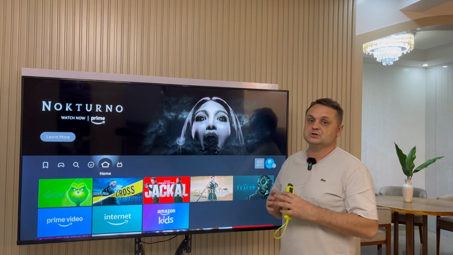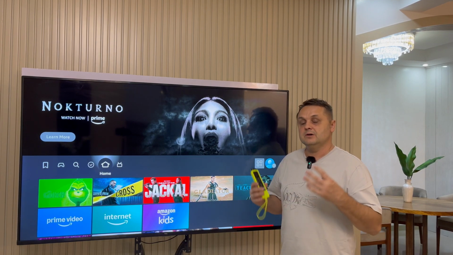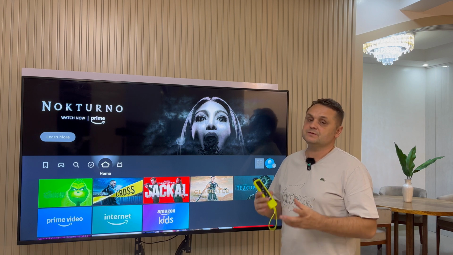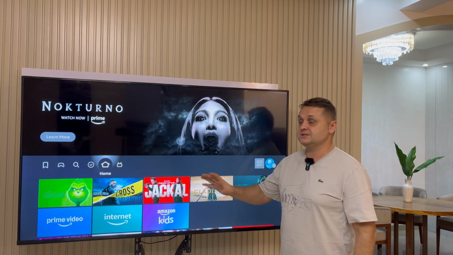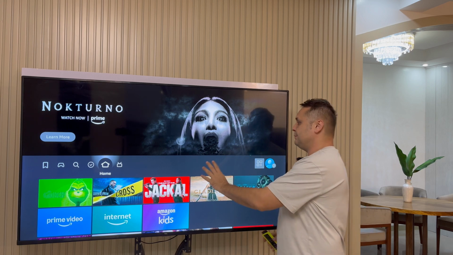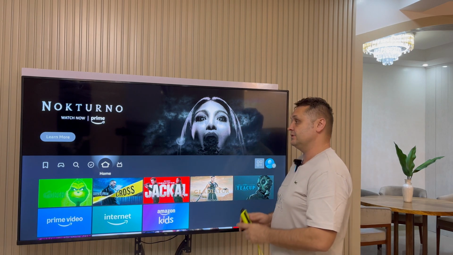Today I'm going to show you how to jailbreak and fully load the Fire Stick for sports, pay-per-views, free movies, TV shows, and a ton of content. This completely unlocks the Fire Stick, so just follow my tutorial step by step and you'll be able to get the best out of your Fire Stick.